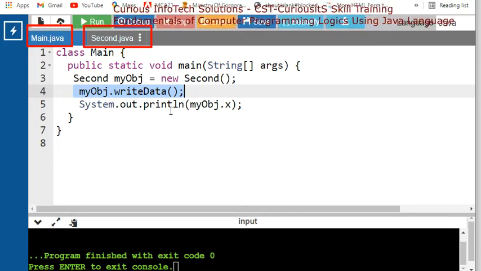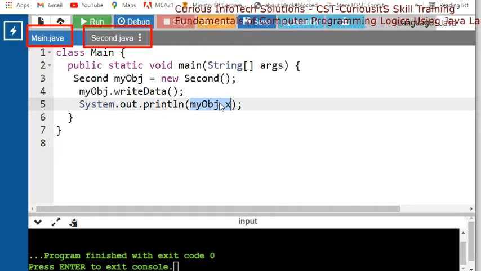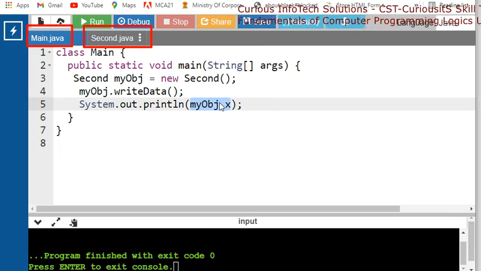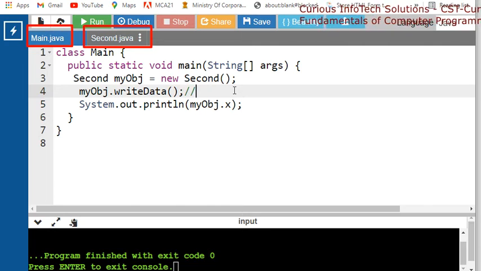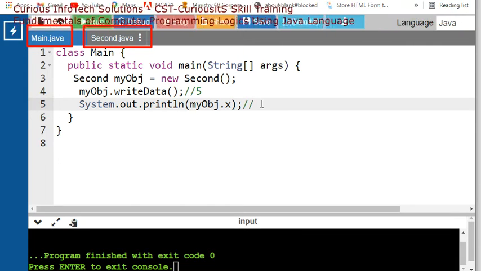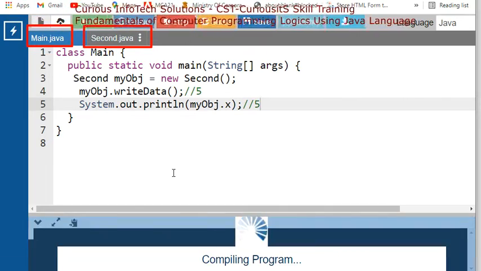So by this calling method you should get 5 here, and by this variable you should get a 5. Let's see whether we get 2 5 or 1 5.